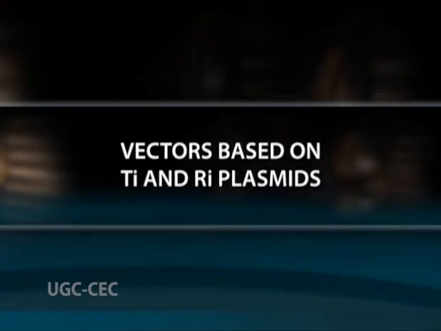Vectors based on Ti and Ri plasmids. The Ti or Ri plasmids cannot be used directly. The limitations for direct use of these plasmids are the large size of the vector, which makes it difficult to manipulate, absence of unique restriction enzyme sites, and tumor induction. Therefore, vectors are designed with useful characteristics such as removal of the tumor induction property, or disarming the plasmid. This is achieved by replacing the Ti genes in tDNA with selectable markers such as NPT2, kanamycin.